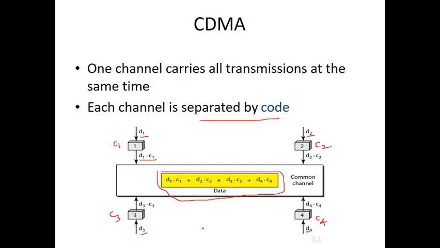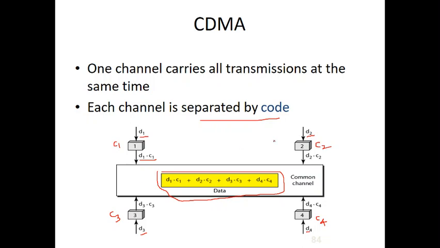Now for example, device 2 wants to hear the data from device 1. In that case, device 2 will multiply the content of the entire link with the code of device 1. So whenever device 2 wants to hear the data which is sent from device 1, then device 2 will multiply the content of the entire link with the code of device 1.